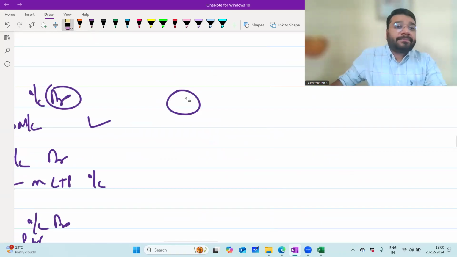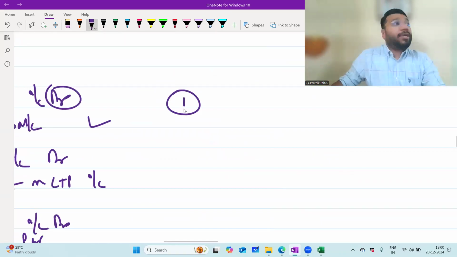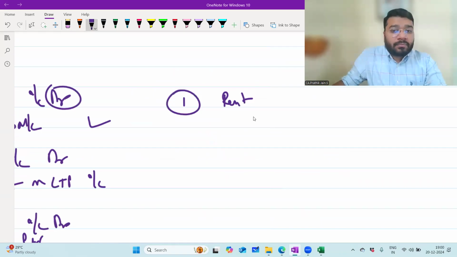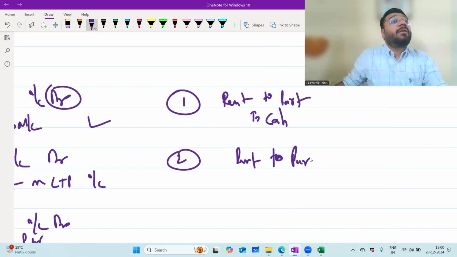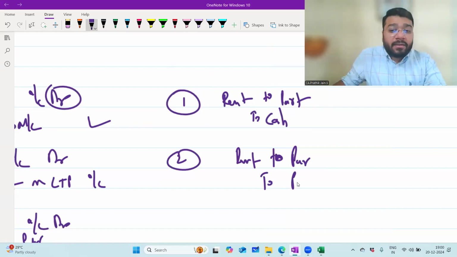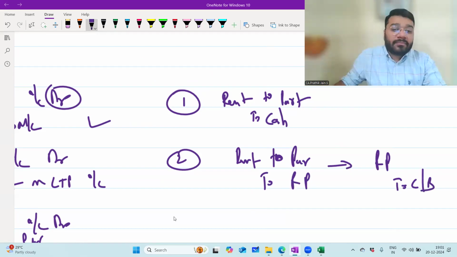Third case, rent. Rent paid in cash: rent to cash. Rent payable: rent to rent payable. Rent to partner. Rent to A, if A has given the premises on rent. Like that, rent account debit, to rent payable. Once the rent is paid, what is the entry? Rent payable to cash or bank.